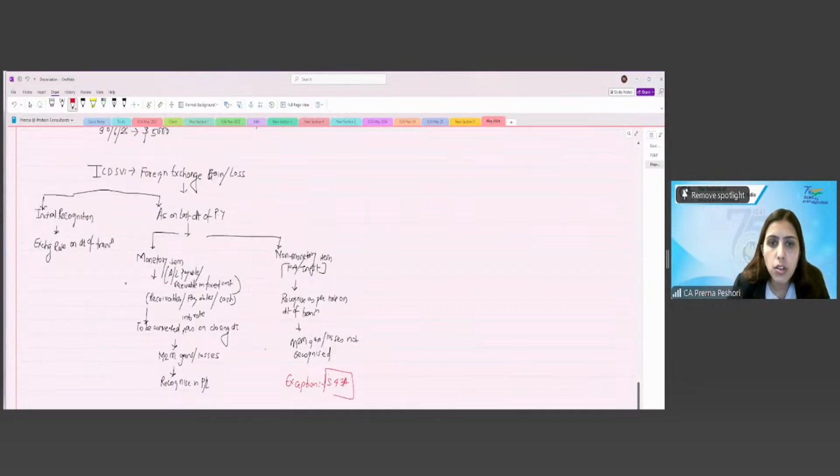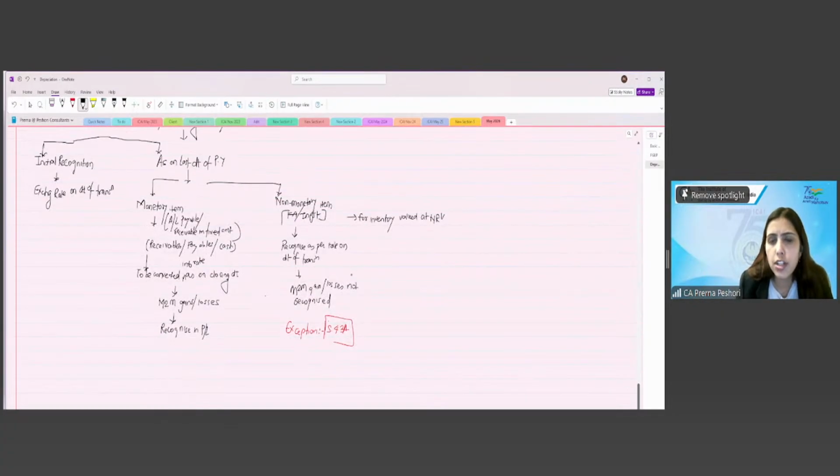Right? So here you can write down for inventory valued at NRV. If inventory is valued at cost, then of course it will be the exchange rate as on the date of transaction itself. Okay.